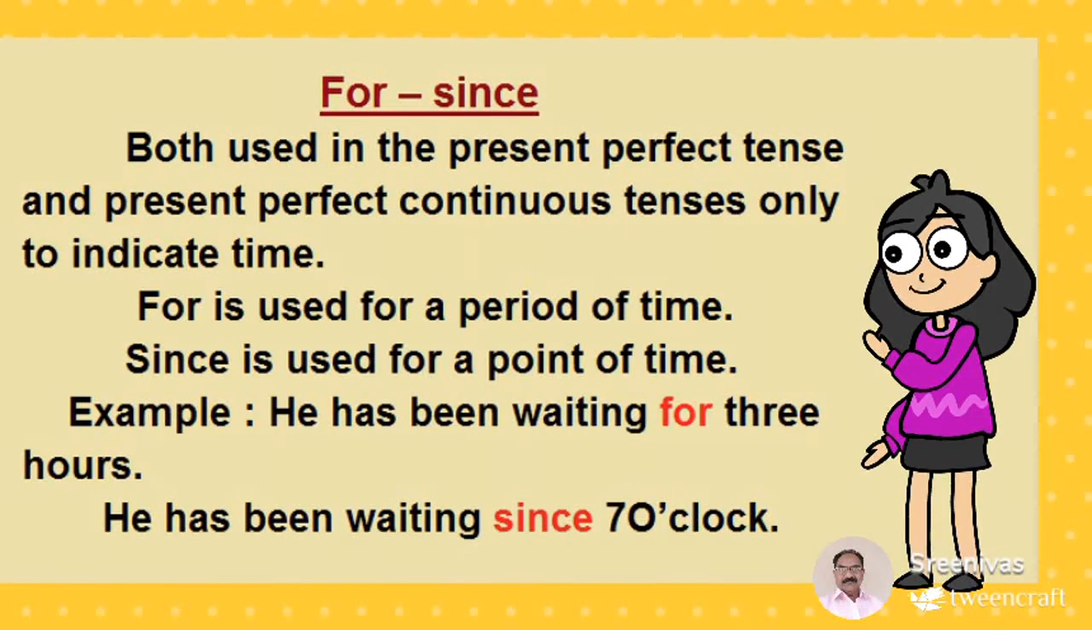For, since. Both are used in the present perfect tense and present perfect continuous tense only to indicate time. For is used for a period of time. Since is used for a point of time. Example: he has been waiting for 3 hours. He has been waiting since 7 o'clock.